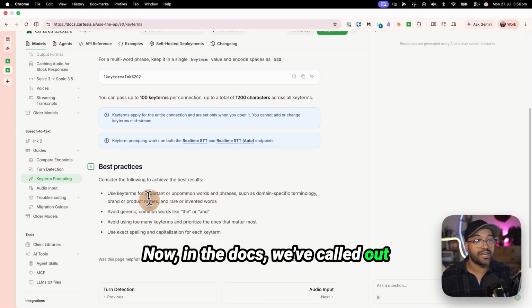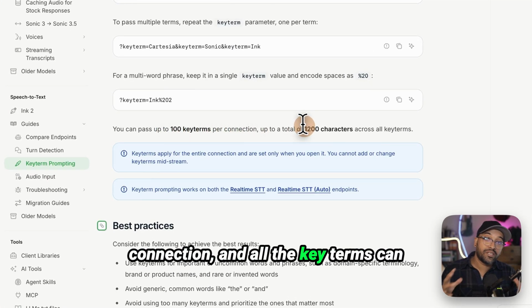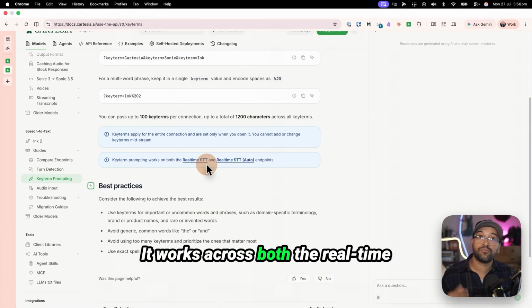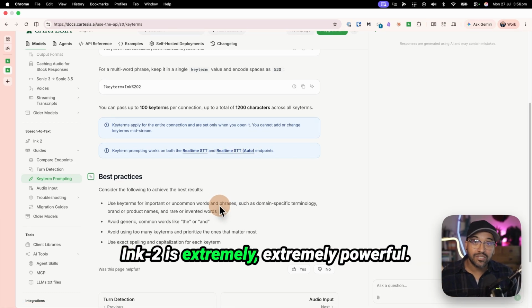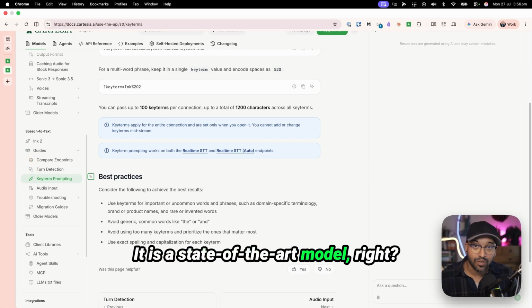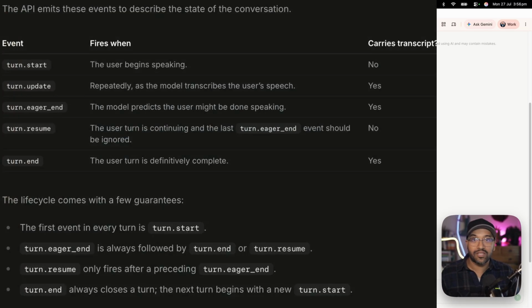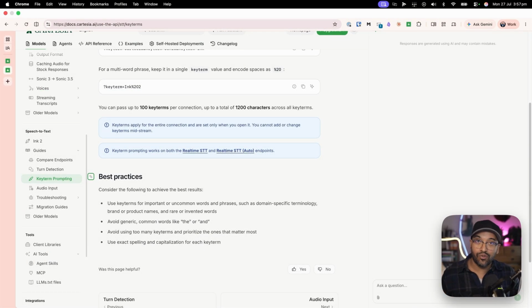Now, in the docs, we've called out that you can do a maximum of 100 key terms per single WebSocket connection, and all the key terms can sum up to about 1200 characters, right? So these are some important constraints for you to keep in mind. It works across both the real-time speech-to-text and the auto turn detecting, because Ink2 is extremely powerful. It is a state-of-the-art model, right? It has the built-in ability to actually do things like user turn detection, so whether users started speaking, ended speaking, or whether they pause speaking or have resumed speaking. So you don't even need a voice activity detecting model because Ink2 can do it all for you. So Ink2, you can find out more about it in the Cartesia docs. You can get the full API reference there as well.